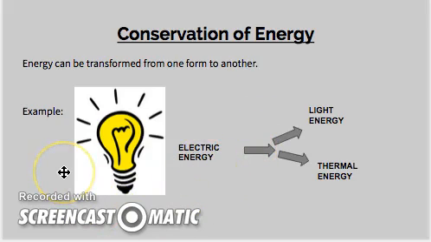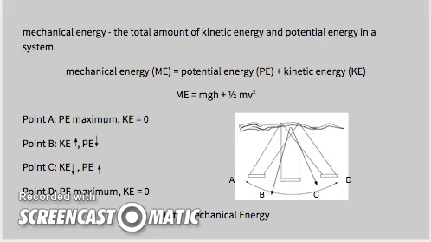We know when we turn on a light bulb, there is a source of electrical energy going into the light bulb. And as the light bulb receives that electric energy, that energy is converted to both light energy and thermal energy, because we can see light and also we can feel the heat that's coming off of it, especially when we use the old style incandescent light bulbs. Fluorescent light bulbs, not so much, but we do experience a little bit of thermal energy that comes off of them.